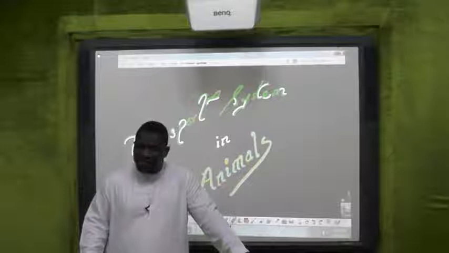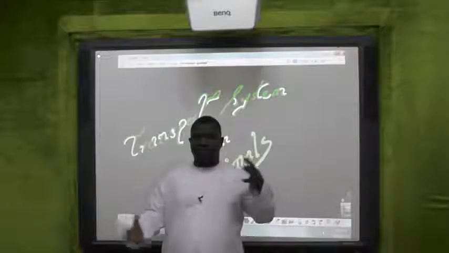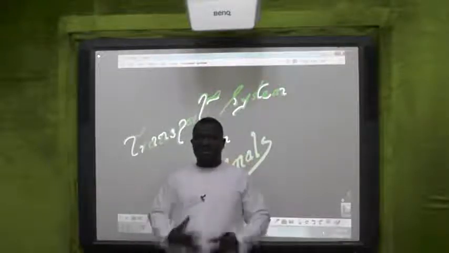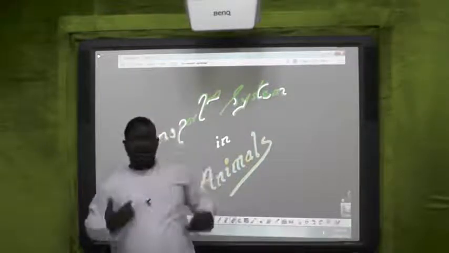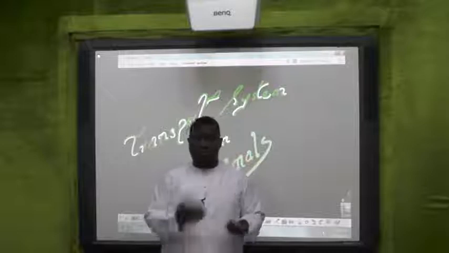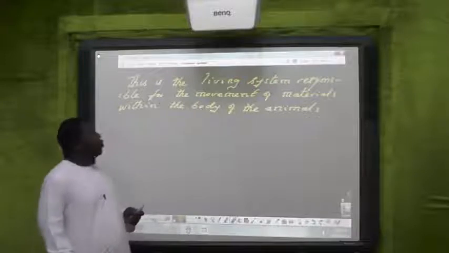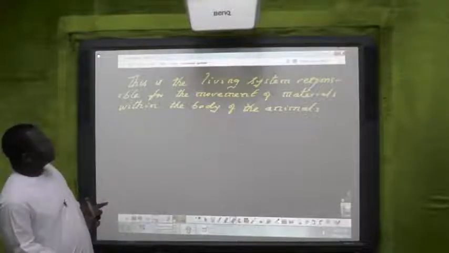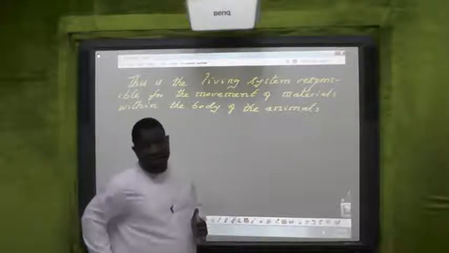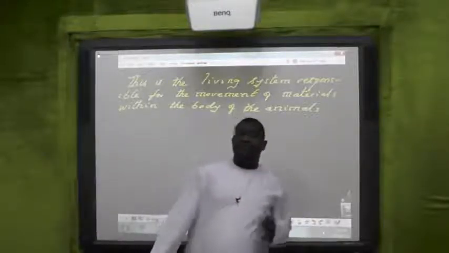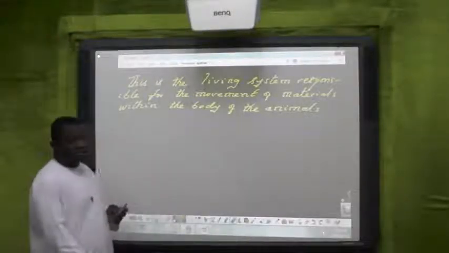What does this living system do? It is responsible for the movement of materials around inside our body, moving it around within the body of a living organism. So this is the living system responsible for the movement of materials within the body of animals. If it is of plant, within the body of plant, but we are concentrating on animal in this class.